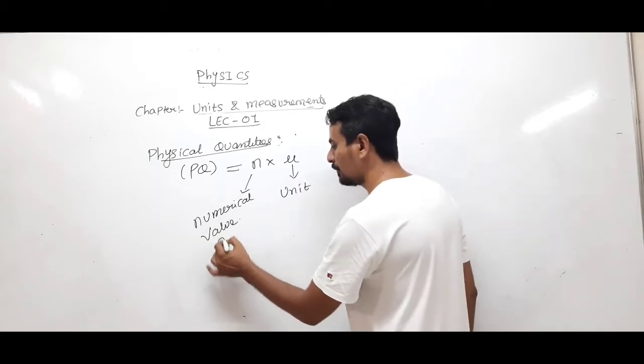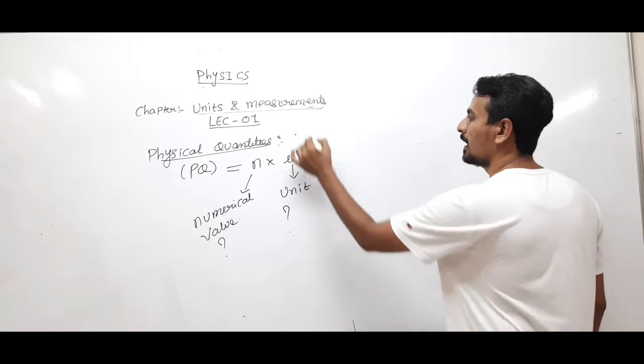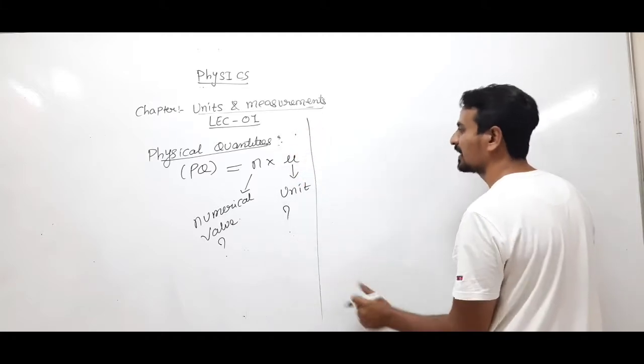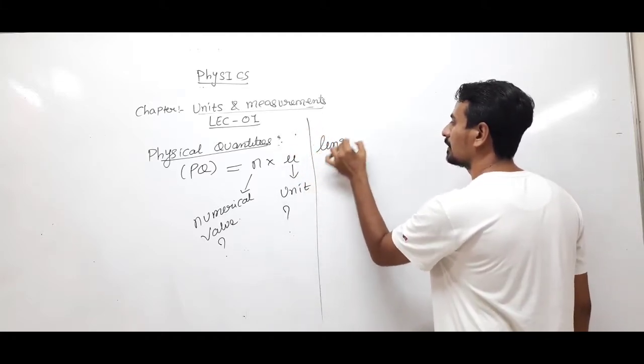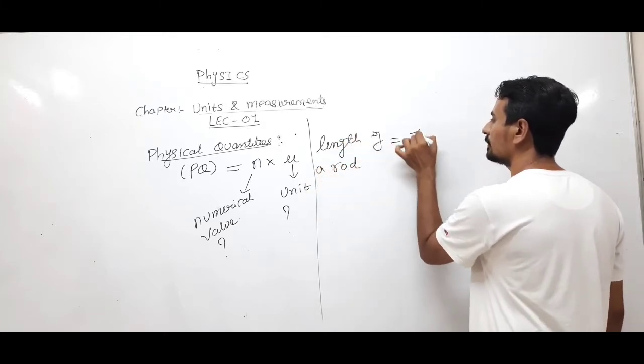What is the numerical value, and what is the unit? This is what we are going to discuss. Suppose I write: the length of a rod is equal to 10 meter.